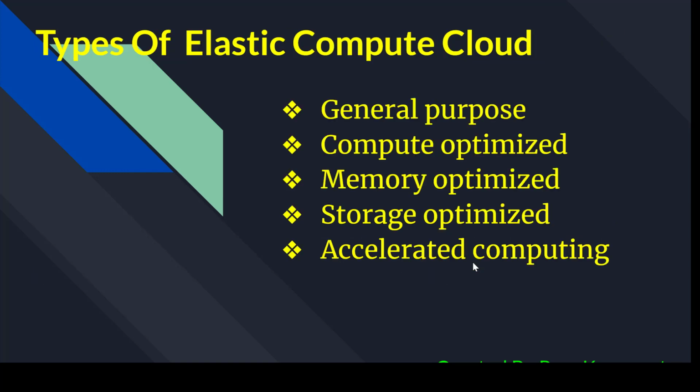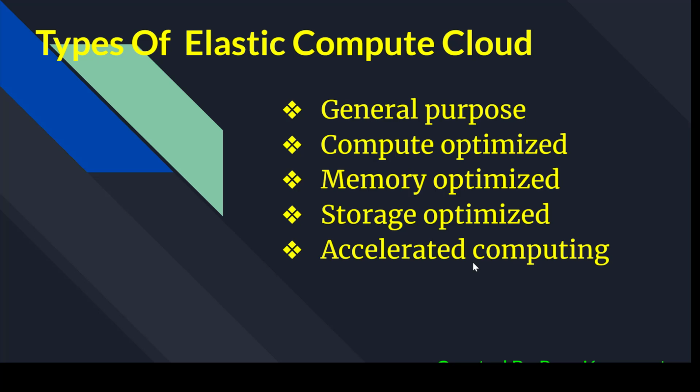What are the types of compute cloud available in EC2, or we can say AWS? There are multiple categories, divided based on use. First, general purpose, which you can use regularly. If you don't need any special memory type or special CPU type, then you can go with the general purpose EC2 instances. We will be discussing more about which instance types are general purpose and how they are categorized.